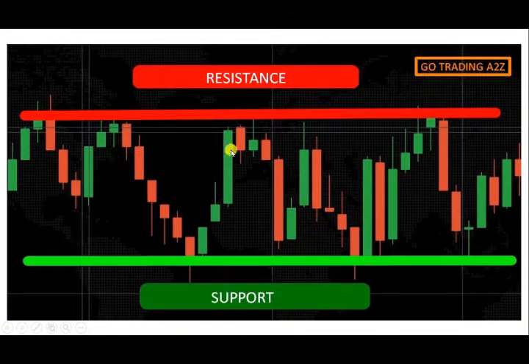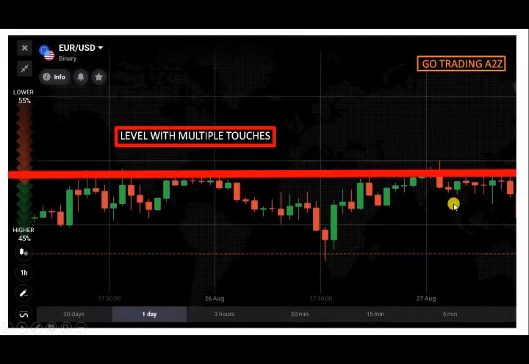Here you can see this is a consolidation area, or you can call it a ranging market, where there is a constant fight between buyers and sellers. So in a ranging market you can take trades at the levels.